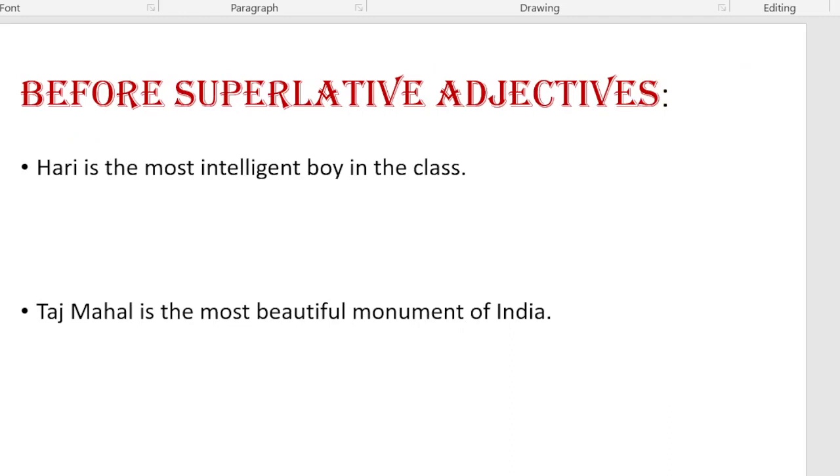Third one, it is used before superlative adjectives. Hari is the most intelligent boy in the class. Here the superlative adjective is "most intelligent". Taj Mahal is the most beautiful monument of India.